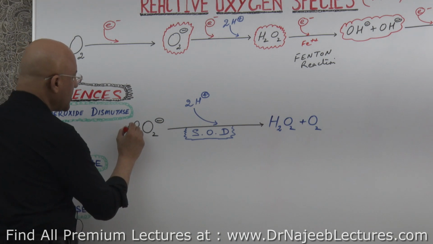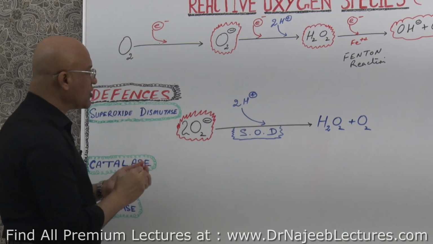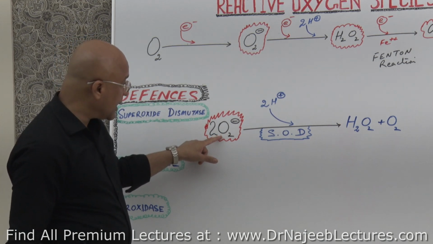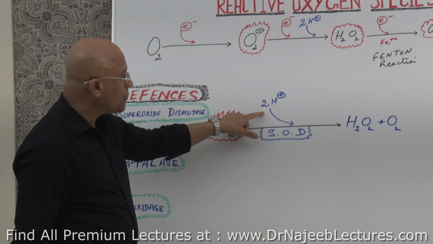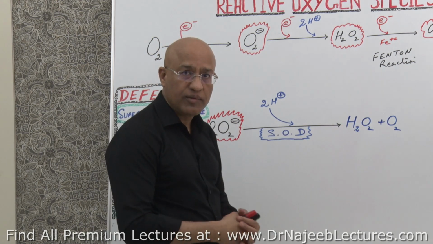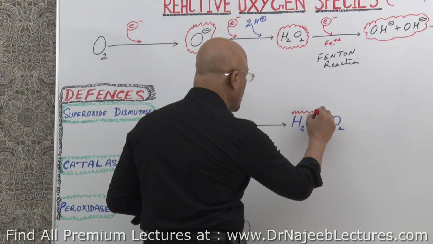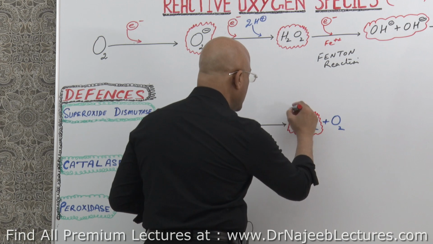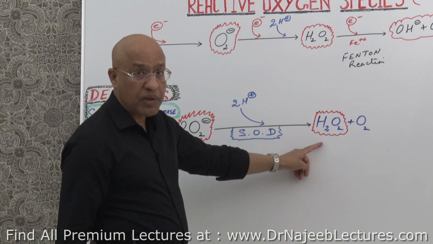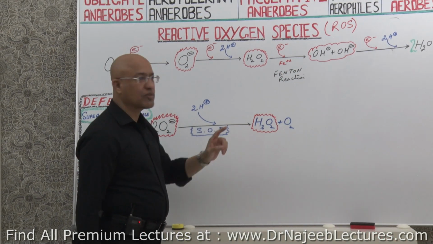This was the highly dangerous superoxide ion. So the superoxide dismutase enzyme took up 2 superoxides, added 2 protons to them and converted that into hydrogen peroxide and oxygen. Now this oxygen is stable, and the other product of the reaction, hydrogen peroxide, also has the capability to act as a reactive oxygen species, but it is less toxic.